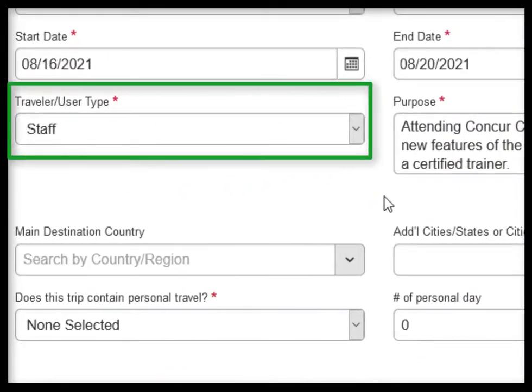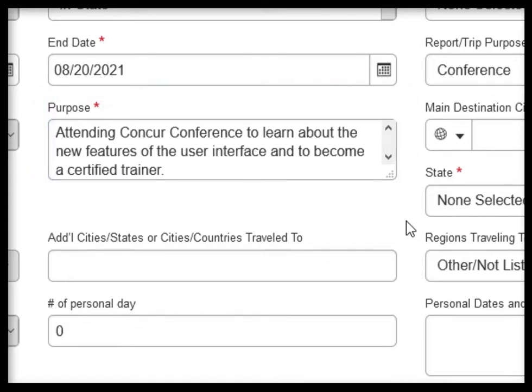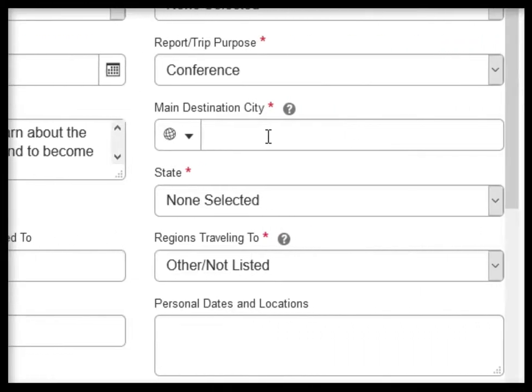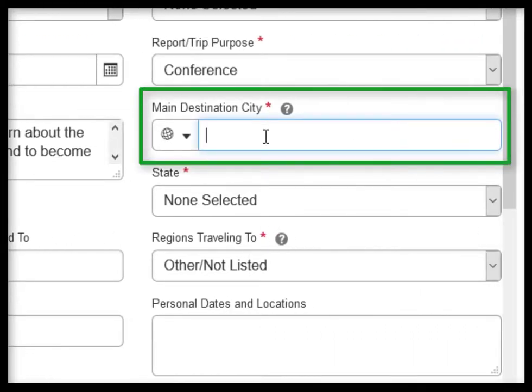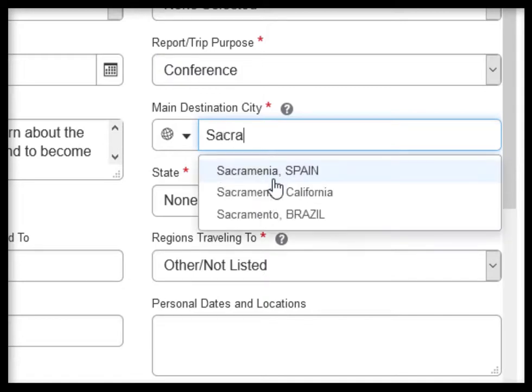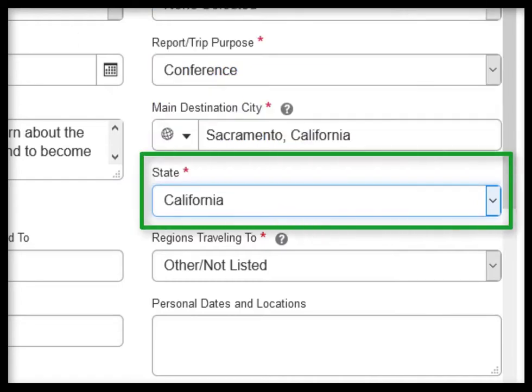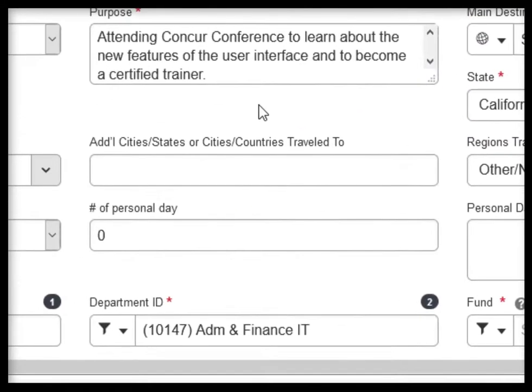For traveler user type, you will leave the field as is. The purpose field is a comment box where you can provide information regarding the reason for your trip. Include as much information as possible. The main destination city field is where you can add the main destination city for your trip. You will also need to select the state you are traveling to.